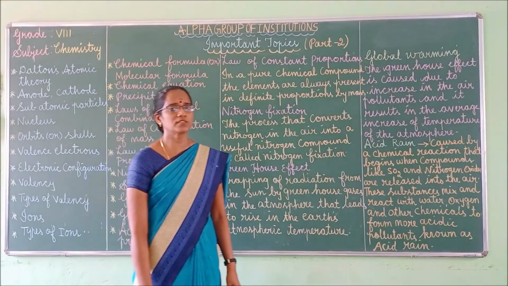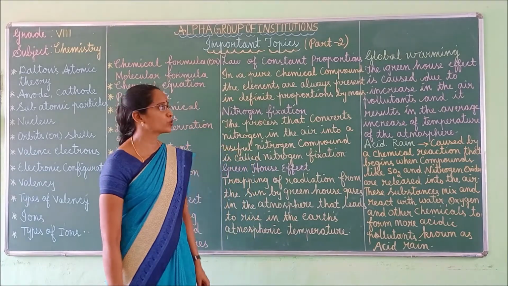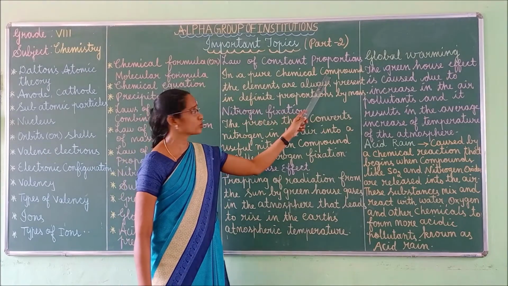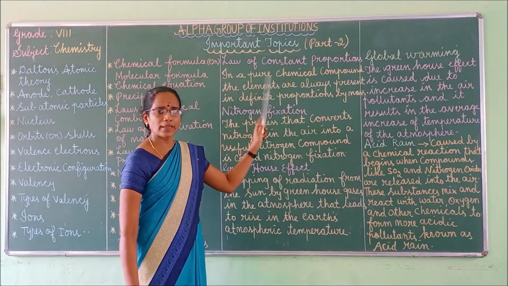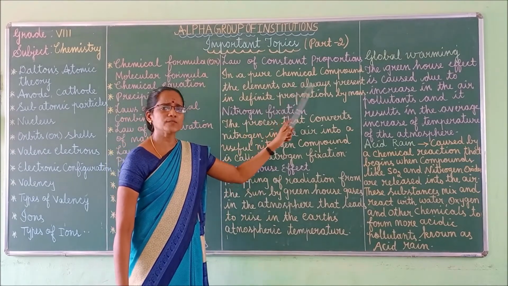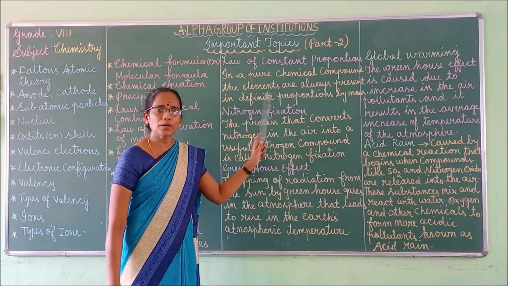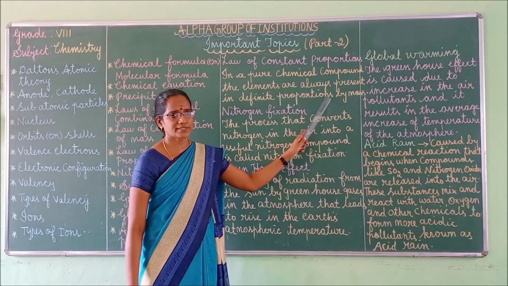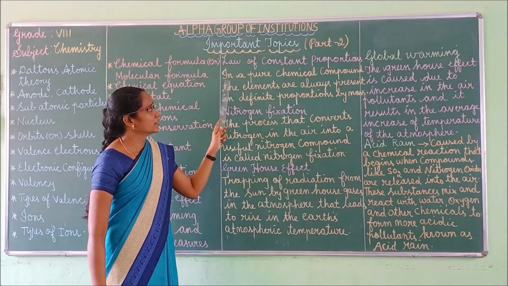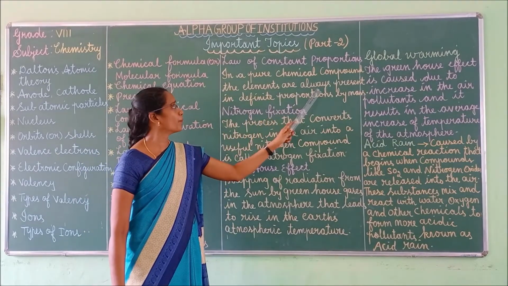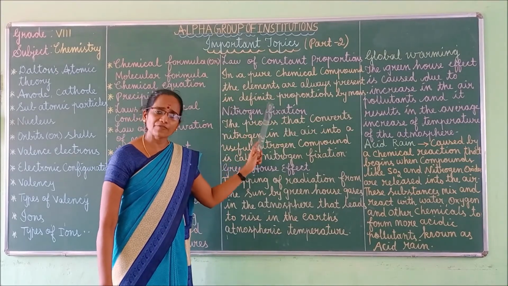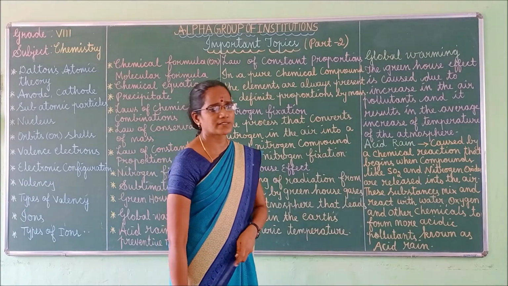Scientist Proust proposed this law of constant proportions. According to this law, in a pure chemical compound, the elements are always present in definite proportions by mass. The law of constant proportion states that in a pure chemical compound, the elements are always present in definite proportions by mass. Okay.